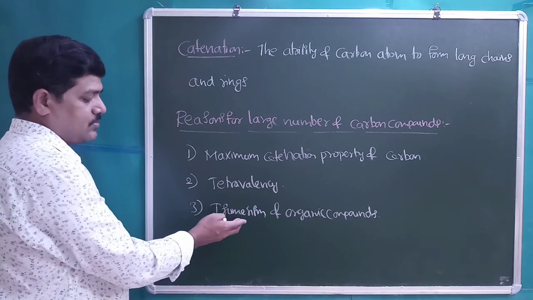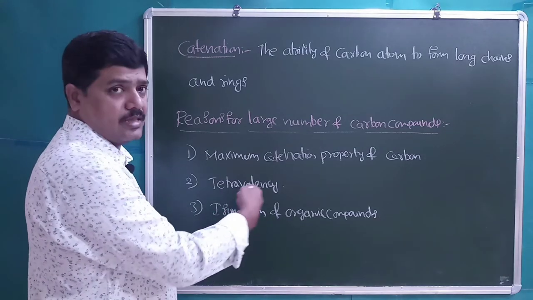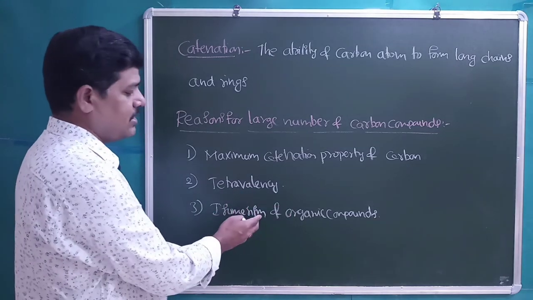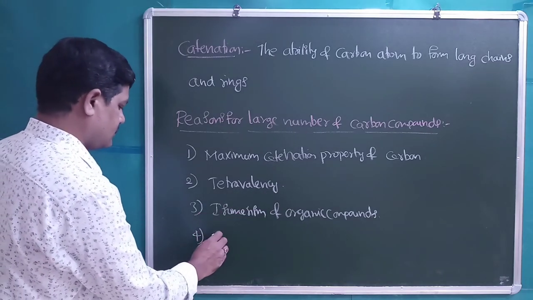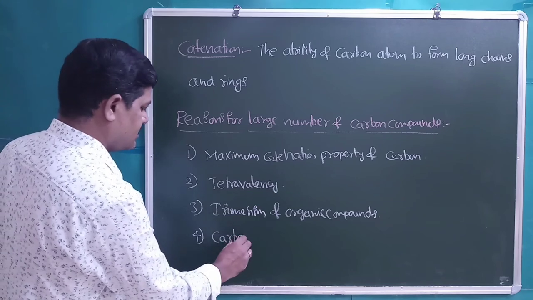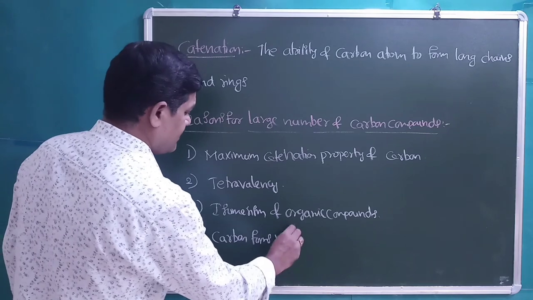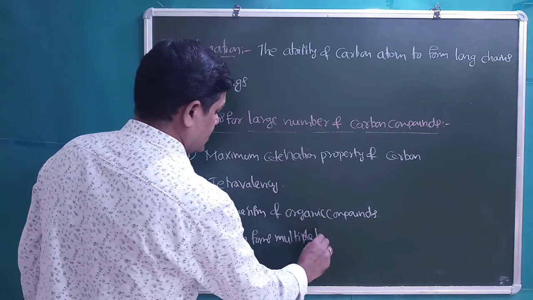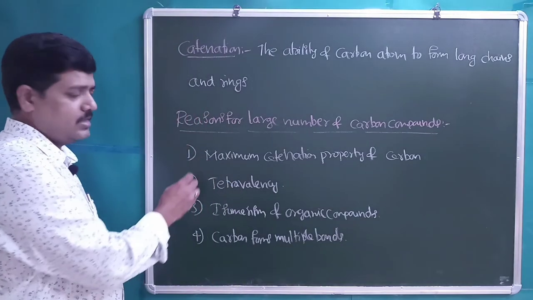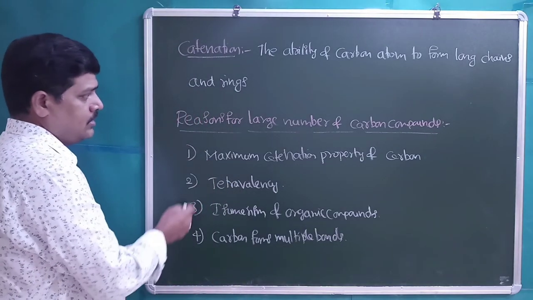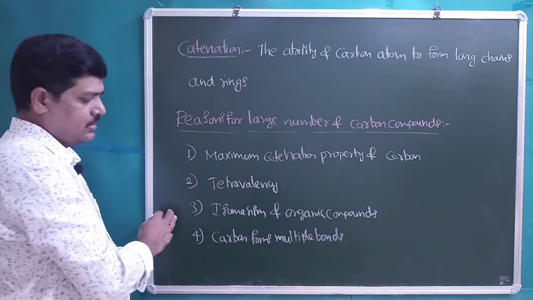We will discuss isomerism in detail later in this chapter, right? And the other reason is that carbon forms multiple bonds. These are the main reasons. These four reasons are for the formation of a large number of carbon compounds.